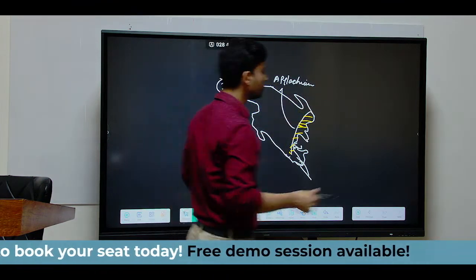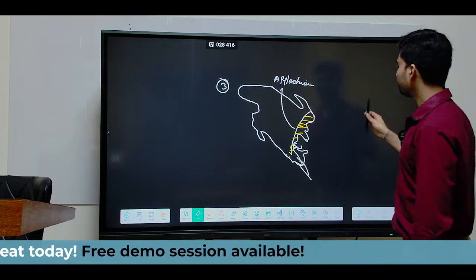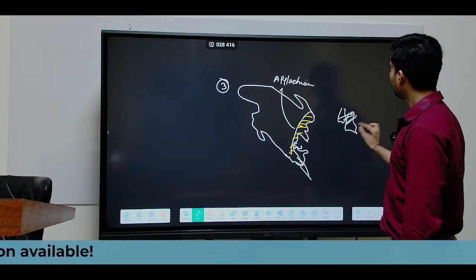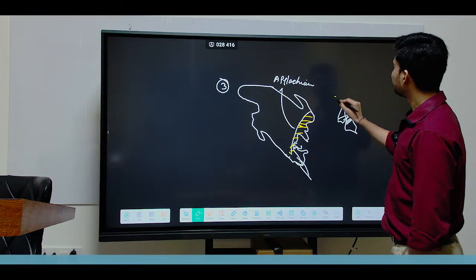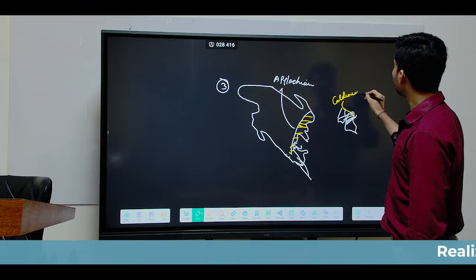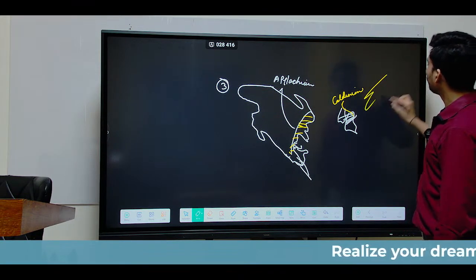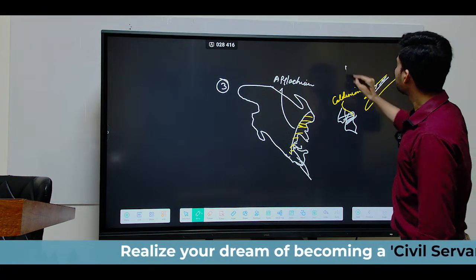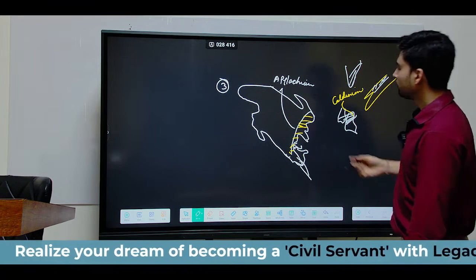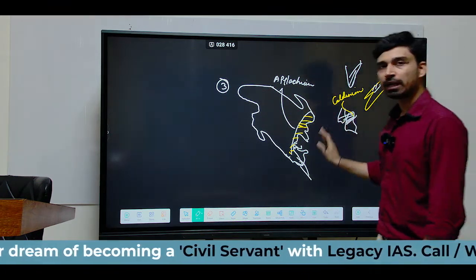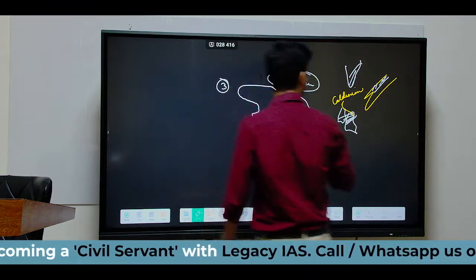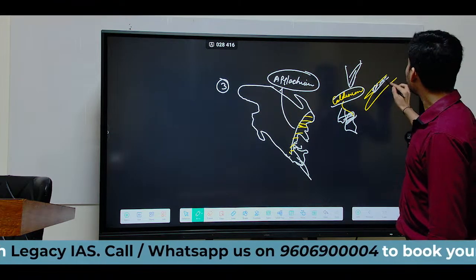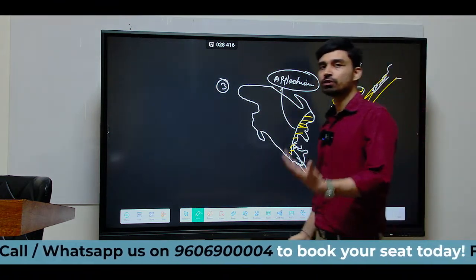Similarly, if you go to northwestern Europe, Great Britain is there. In Great Britain you have Scotland, and in Scotland also we have a mountain that formed during Caledonian era. So that is why it is called Caledonian Mountain. Further in Europe you have Scandinavia, so we have mountains in Scandinavia as well. Some mountain like structure is there in Greenland as well. So basically when he compared the Appalachian Mountain of North America and the Caledonian Mountain of Scotland in the British Isle, as well as the Scandinavian mountains in northwestern Europe, what he found?